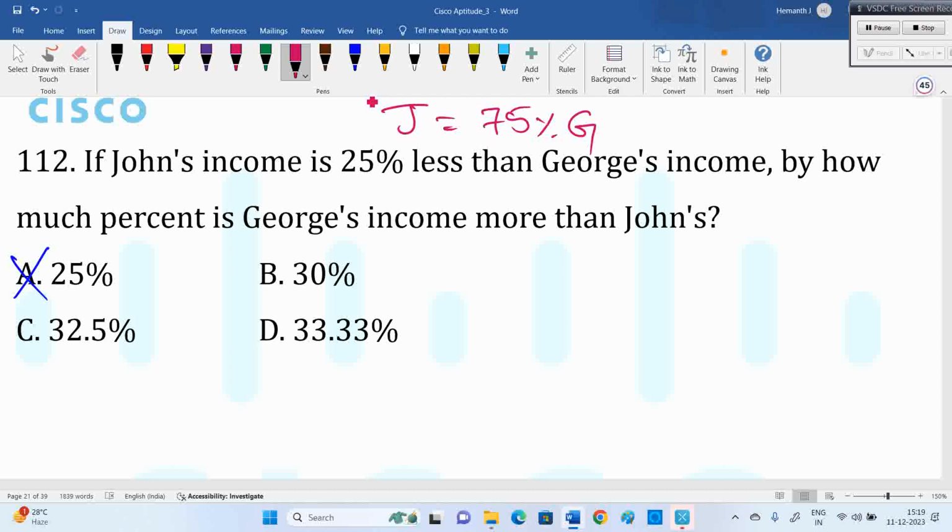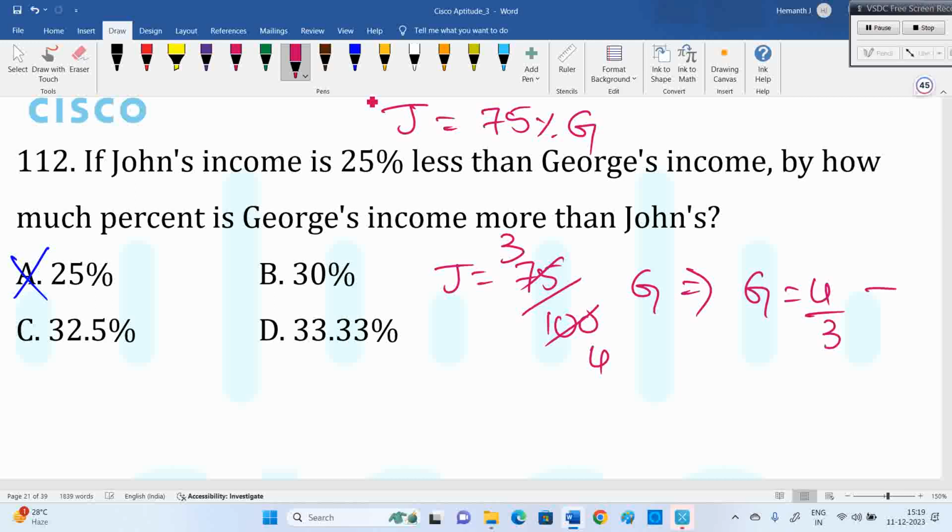75% can be written as 75 by 100, which is 3 by 4, right? Yes or no? Now, can I write George is 4 by 3 times John? 4 by 3 is more than 1. So, more. Okay, how much extra is there? More than 1, how much extra? 1 by 3. So, that's 33.33 percent.